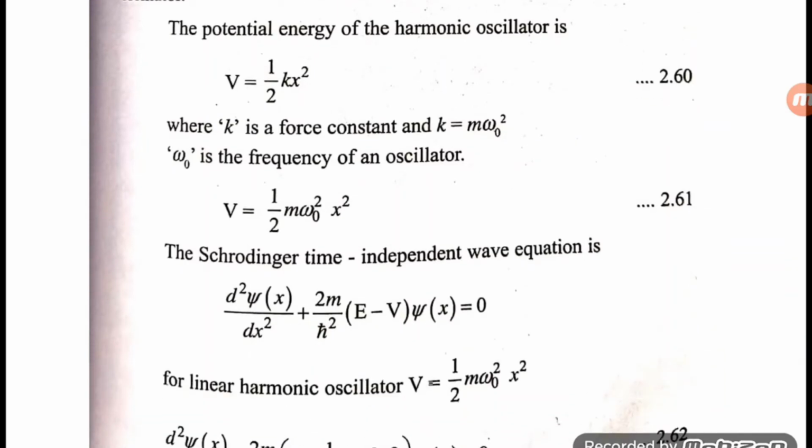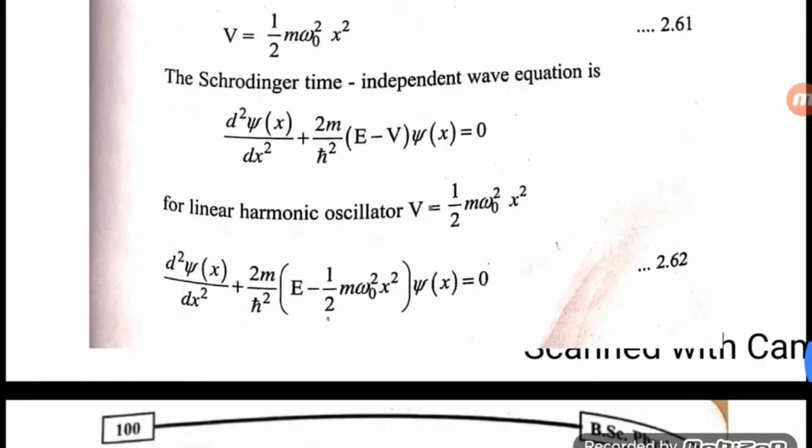The Schrodinger time independent wave equation is d square psi(x) by dx square plus 2m by h cut square (E minus V) psi(x) equals 0. For a linear harmonic oscillator, V equals half m omega naught square x square. So, d square psi(x) by dx square plus 2m by h cut square of (E minus 1 by 2 m omega naught square x square) psi(x) equals 0.